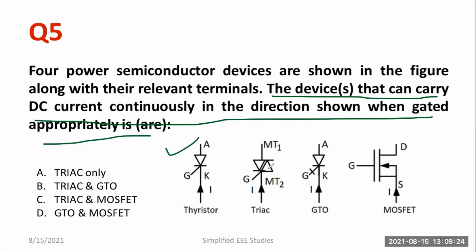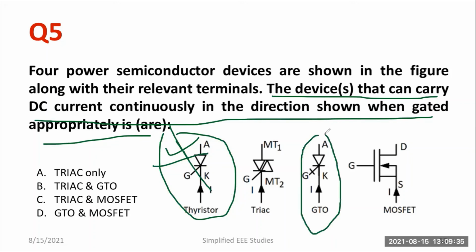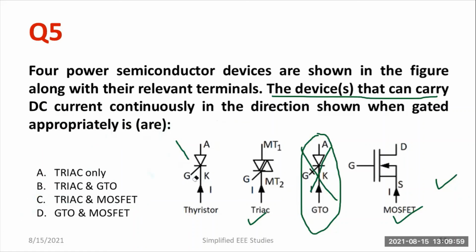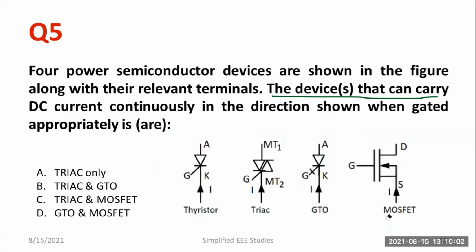But a triac will perform. Thyristor will control only unidirectional, single direction. So I can ignore the option. Thyristor is actually not applicable. So let me see the GTO. GTO is a special case. We can control turn on and turn off by using the gate. It's also not applicable. Now what are the devices remaining? So triac. Triac is an anti-parallel connection of two SCRs. It's a bidirectional device. Even MOSFET is also possible. Controlling is possible. So the better option is the triac and MOSFET. I have to go ahead with option C. So this is actually the right answer. Clear?